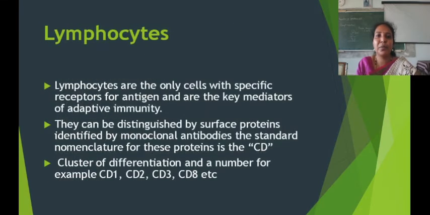Let's study about the lymphocytes. Lymphocytes are the only cells with specific receptors for antigen and are the key mediators of adaptive immunity. These lymphocyte cells have specific receptors on them for specific antigens and therefore they are called key mediators of adaptive immunity. They are mainly involved in the adaptive immune system of specific immunity.